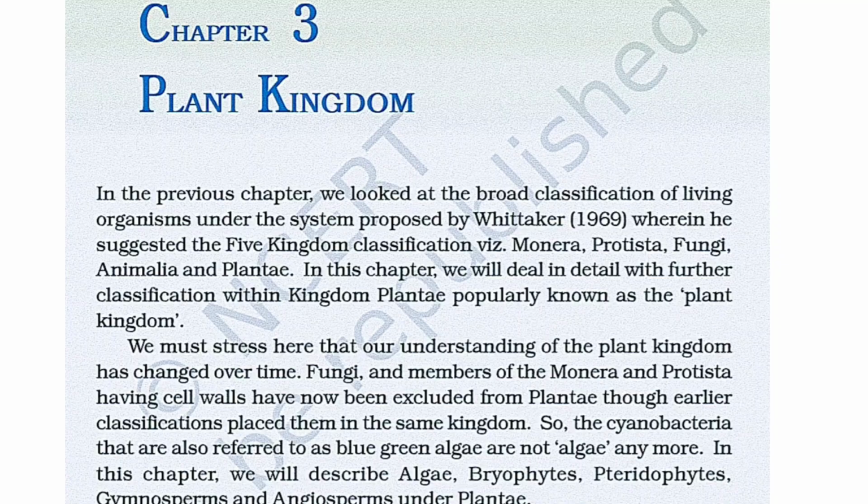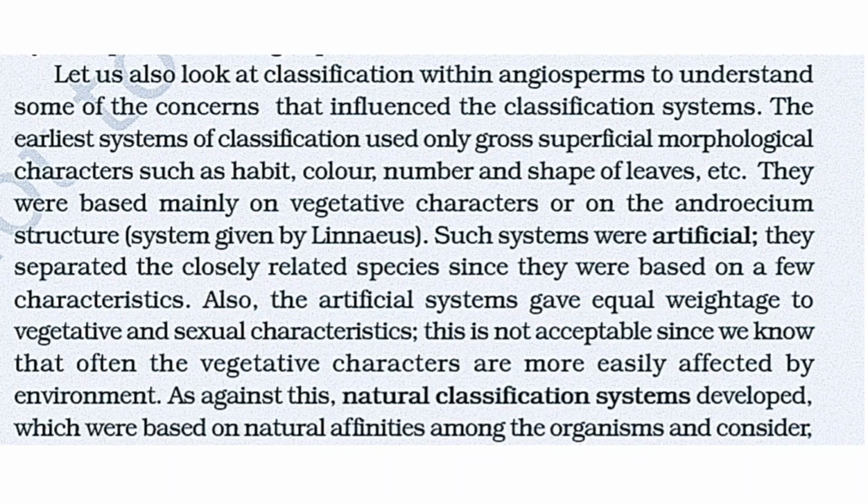In this chapter, we will describe Plantae under algae, bryophytes, pteridophytes, gymnosperms and angiosperms. Let us also look at classification within angiosperms to understand some of the concerns that influence the classification system. The earliest system of classification used only gross superficial morphological characters such as habitat, color, number and shape of the leaves, etc. They were based mainly on vegetative characters or on the androecium structure system given by Linnaeus.